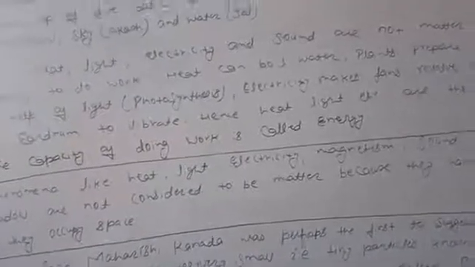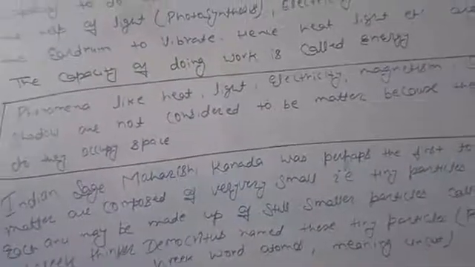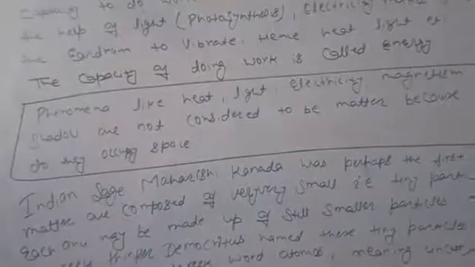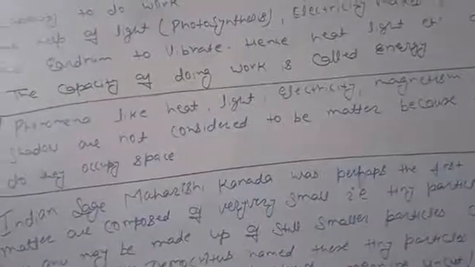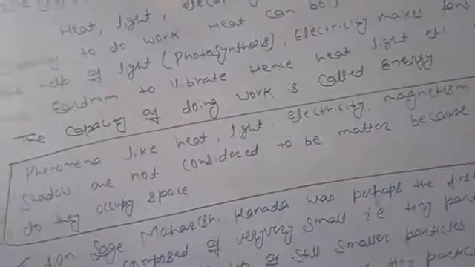If we talk about love, friendship, emotions, taste, these also we can perceive by our senses, but these things are not matter. Yes, we can perceive them by our senses, but they don't have mass and don't occupy space.